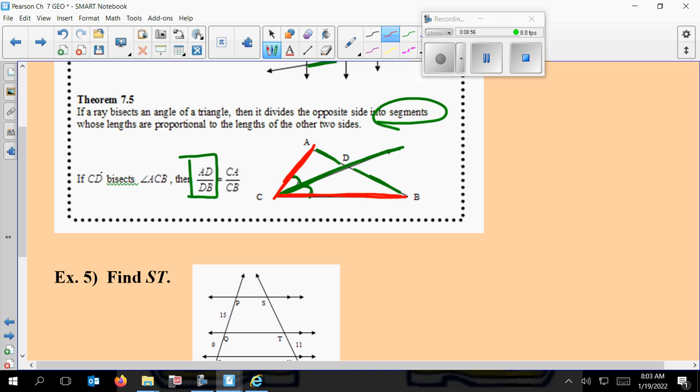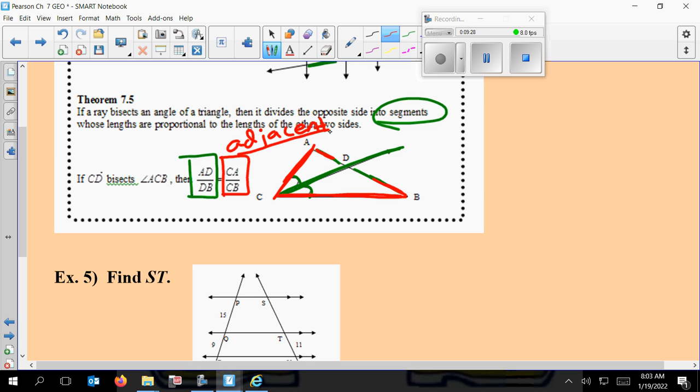So it's important, if you notice this, that these 2 sides are adjacent to the 2 segments, okay? So when we set that second one up, you got to get the adjacent sides to go with each other, okay? So really important word there that's not really in the corollary, or the theorem. We got to make sure that we set that up properly, or we're going to be messed up.